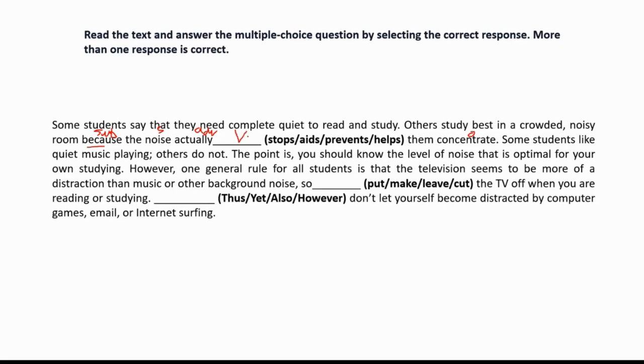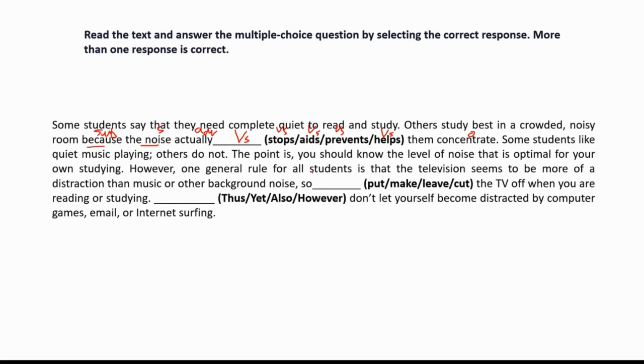We need verb with s. Why? Because the noise is your singular subject. So whenever we have singular subject, next verb should be verb with s. So you can stop something, verb with s, aids, verb with s, prevents, verb with s. They all are verb with s, no? So it means we have to read through and we need to see what is making more sense.